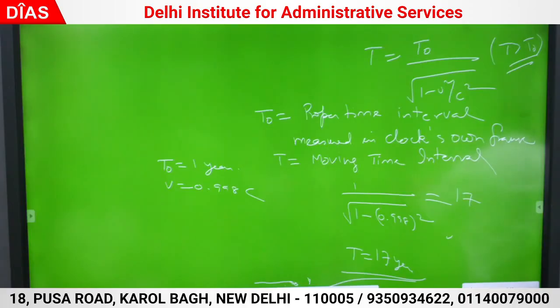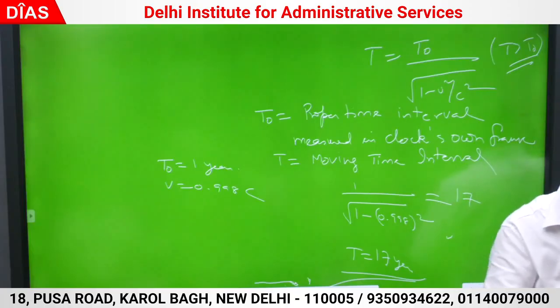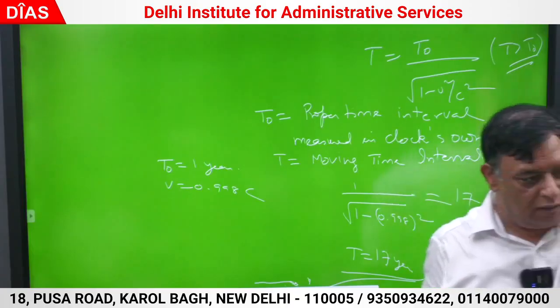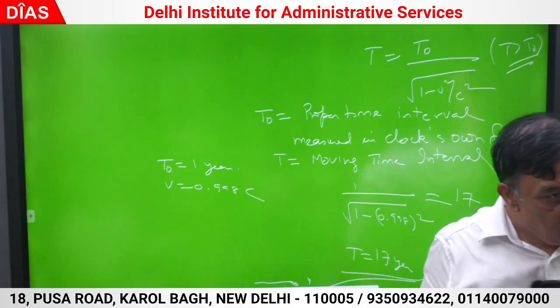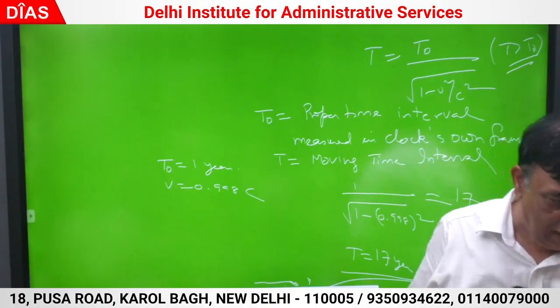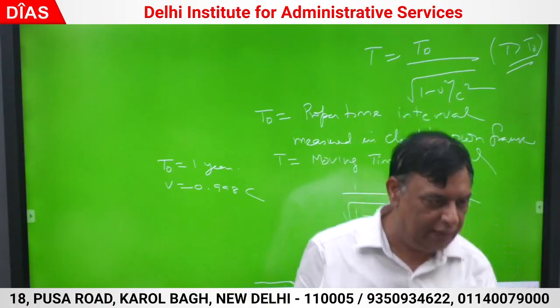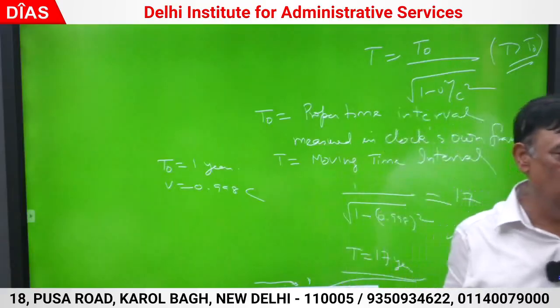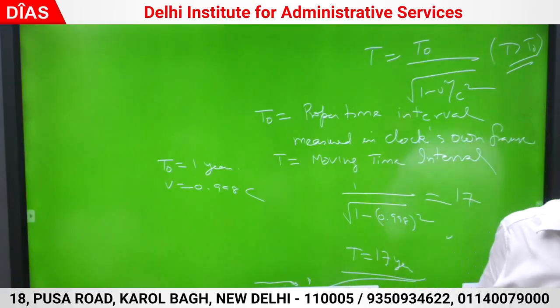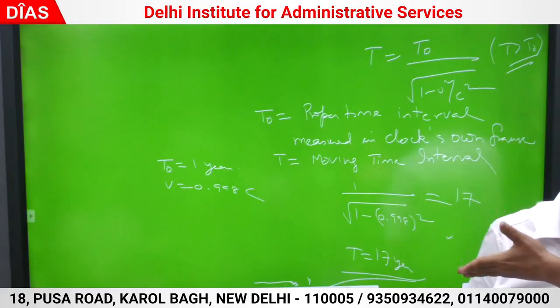What is the paradox? Both of them say that if 1 year has elapsed according to my clock, then according to the other person's clock, because that is a moving time interval, I am measuring the proper time. The earth twin says that I am at rest, the other person has gone on the space journey, he is a moving twin, relativity works, this formula works.